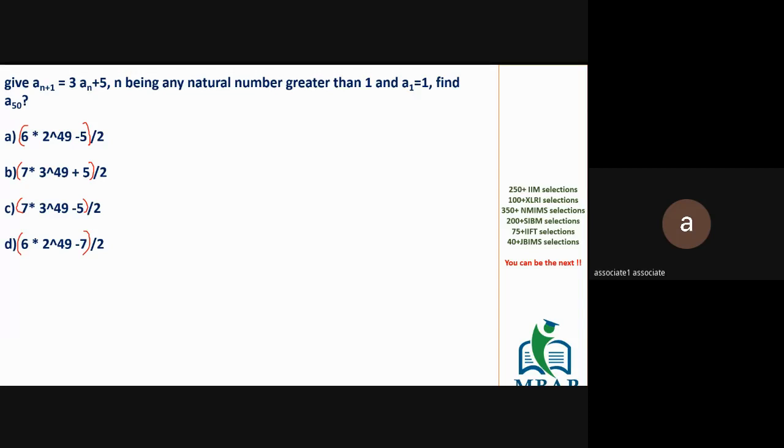Solve this logic quickly. Take a minute more and solve the question, please.